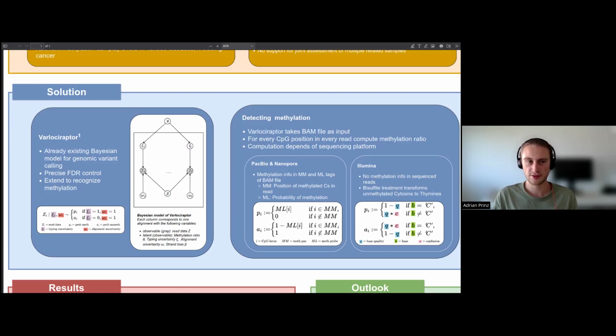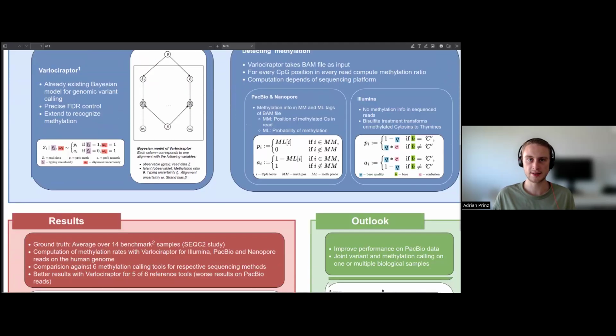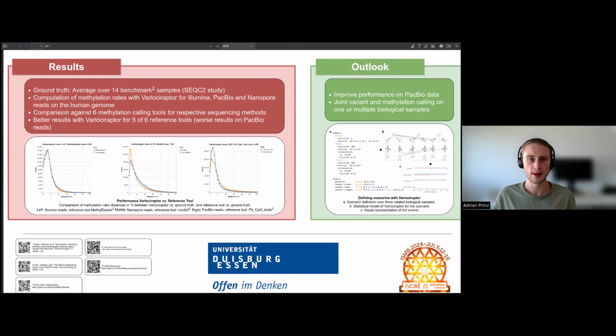I implemented all this into Velociraptor, so now it is able to recognize methylation, and then we wanted to test it on real-world data. For this, we took the SEQC2 study, which is a benchmark study and which gave us 14 benchmark samples of methylation data, and we computed the average over it to get our ground truth. In the next step, we took data sequenced by Illumina, PacBio, and Nanopore, computed our methylation rates on it with Velociraptor, and then compared our results with the ground truth.